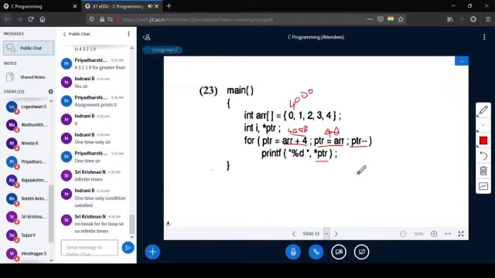Now PTR minus minus: 4000 minus minus means 3998. Right? Again it is checking. At the time of checking, ARR is 4000. ARR is not changed. That is a base pointer. Again 4000 is assigned to PTR. It is coming here. It is printing the value at the address PTR. What is the address here? 4000. Value at the address 4000 is 0. So again 0 gets printed. So it kept on printing. The same thing will happen again and again. So 0 will get printed continuously an infinite number of times, or it will stop when the stack overflows.